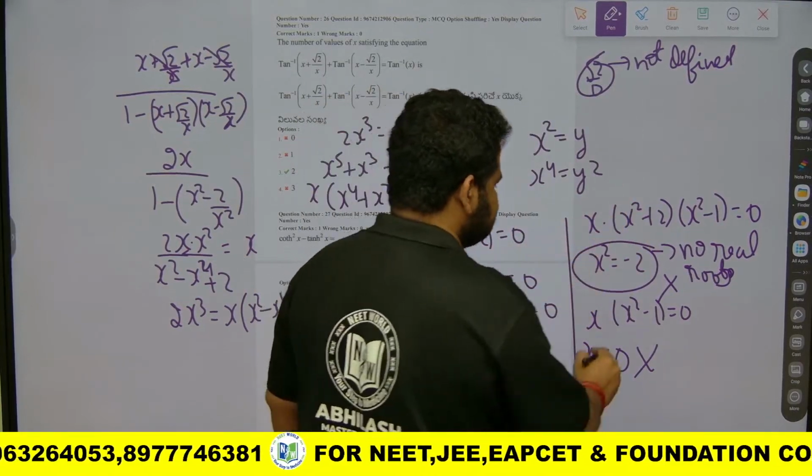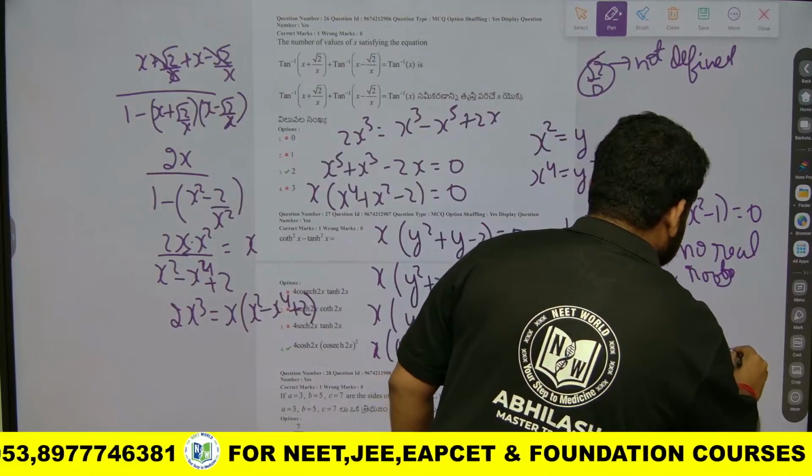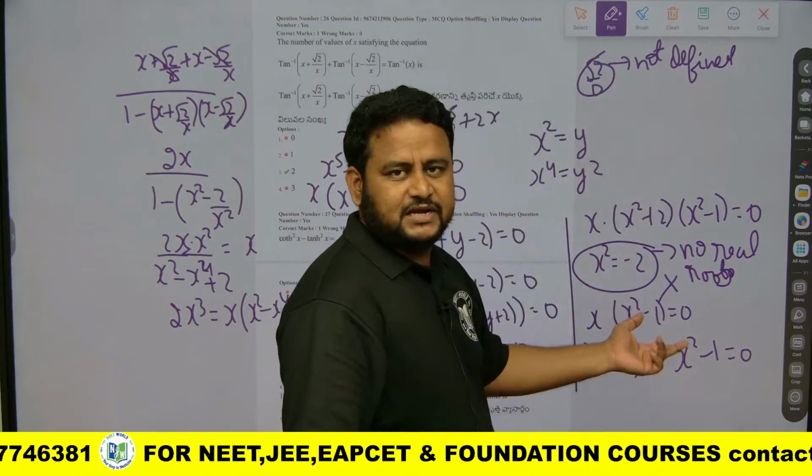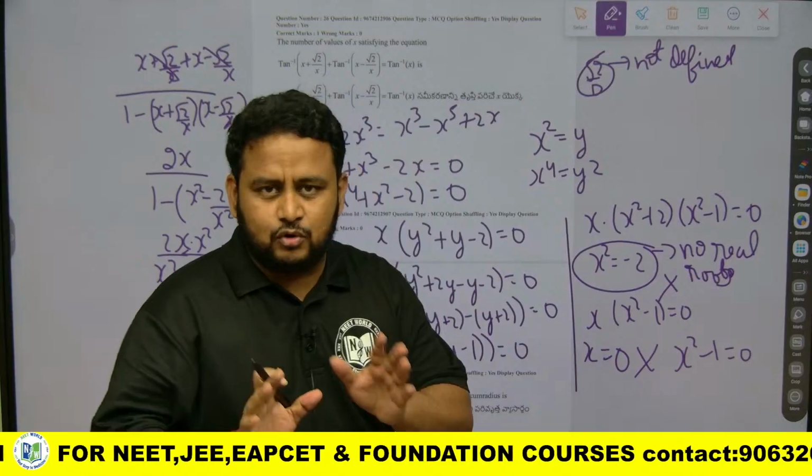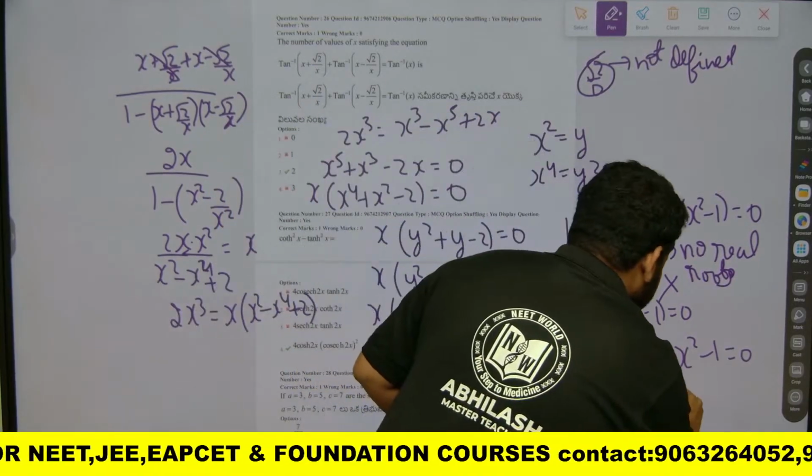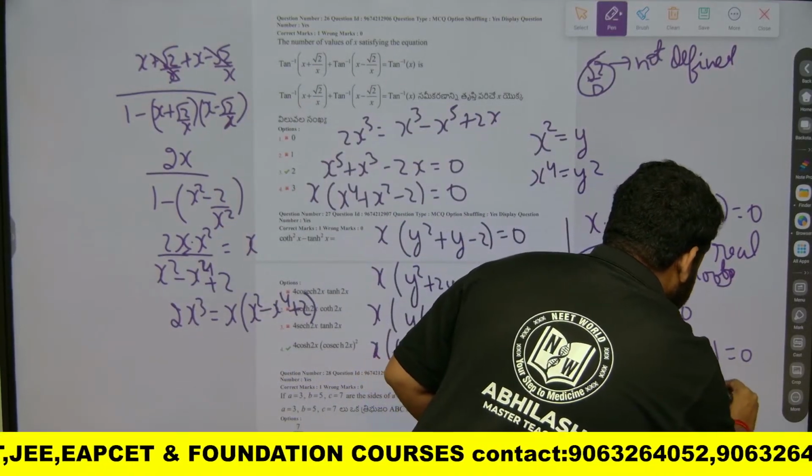Now I have only one thing left, that is x square minus 1 is equal to 0. This I can write as, since a square minus b square can be written as a plus b into a minus b, x minus 1 into x plus 1 is equal to 0.